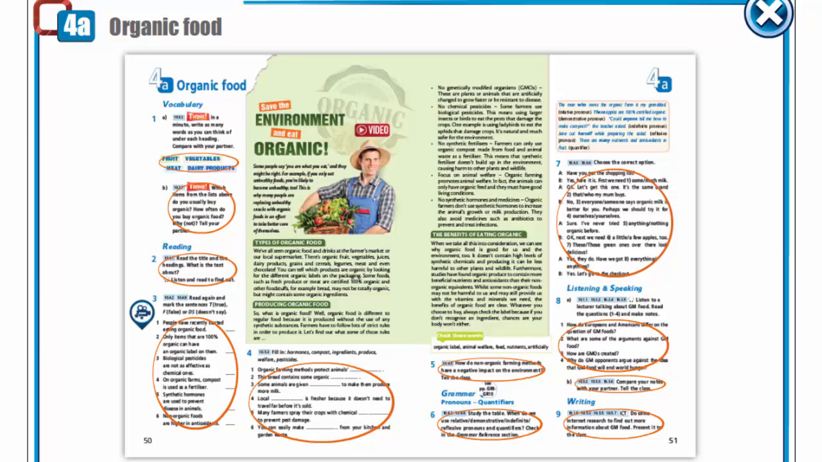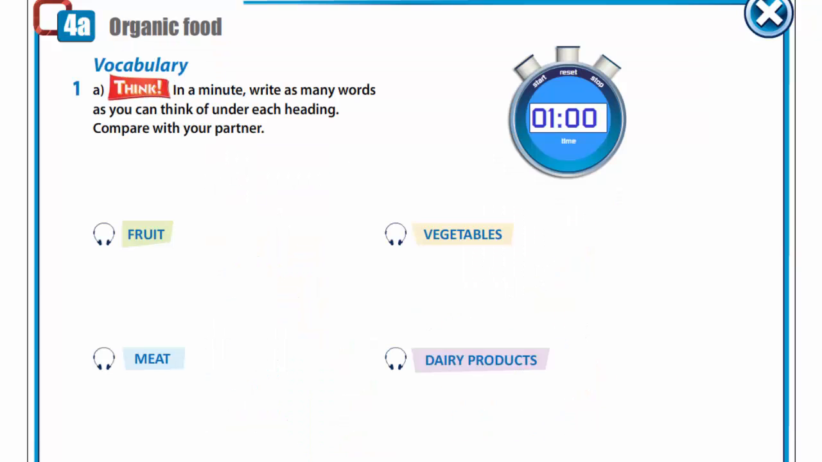Open your books at page 50, exercise 1. In a minute, you are to write as many words as you can think of under each heading. Now let's check and compare. Fruit: apples, pears, bananas, melon, grapes, oranges, lemons. Vegetables: potatoes, carrots, broccoli, tomatoes, lettuce, cucumbers. Meat: beef, lamb, pork, chicken. Dairy products: milk, cheese, yogurt, butter, cream.